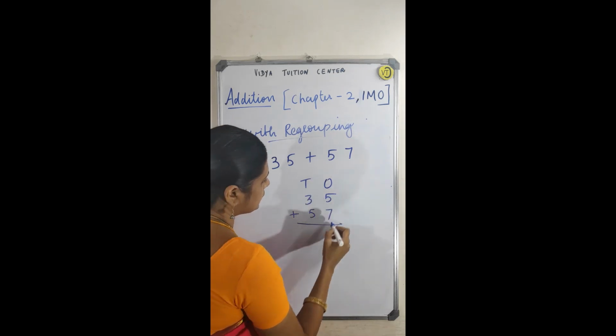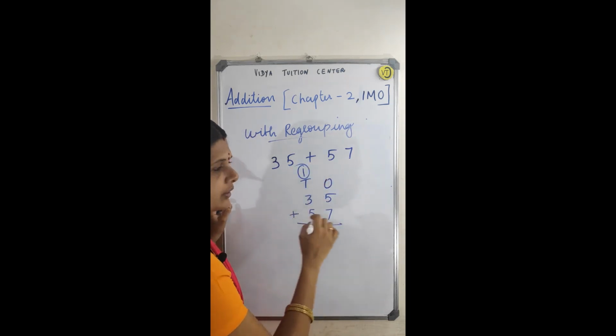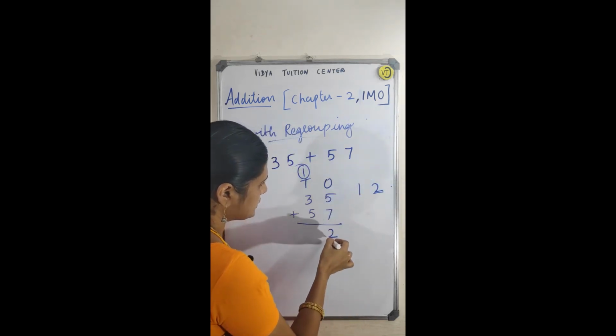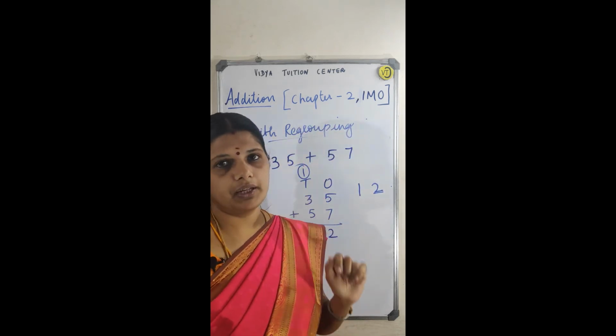So what do you do for this? 12 means 2 ones and 1 tens. Correct, no? In this 12, the 2 has to go to the ones place and the 1 has to carry over to the tens place.